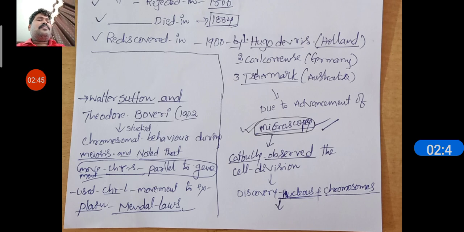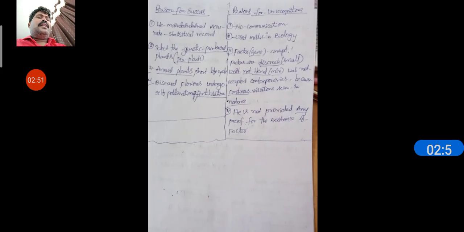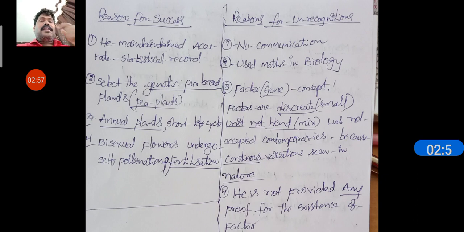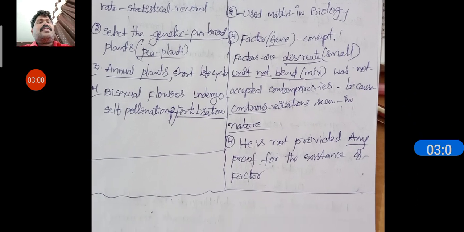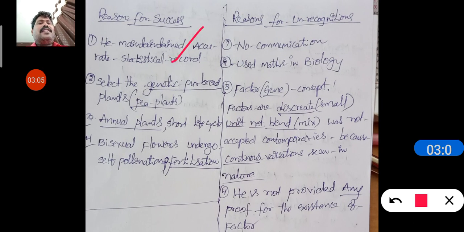Next, let's look at the reasons for the success of Mendel. One reason is that he maintained accurate statistical data. Next, he selected genetically pure breed plants, the pea plants. Next, annual plants, which can complete their life cycle in only one year. If he had selected plants with a life cycle of many years, it would be very difficult, because the experiments would take so many years, some hundreds of years. That is also one reason for Mendel's success.